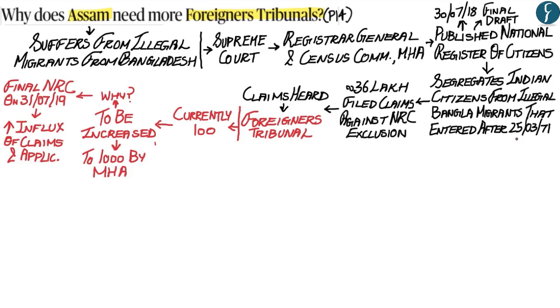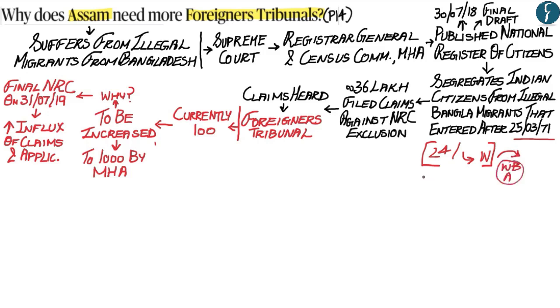of 25th of March 1971 taken to segregate the Indian citizens living within the state of Assam from the illegal Bangladesh migrants. Now, it was in 1971 that the Bangladesh Liberation War began. And it was after the Bangladesh war started that a large influx of Bangladeshi migrants entered the states of West Bengal, Assam and other northeastern states.